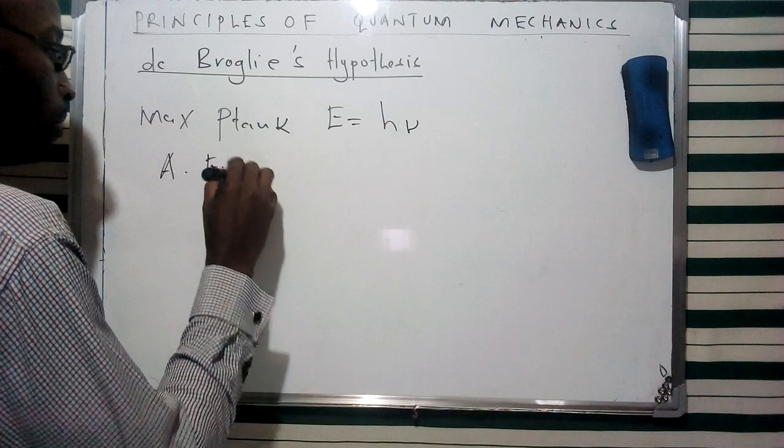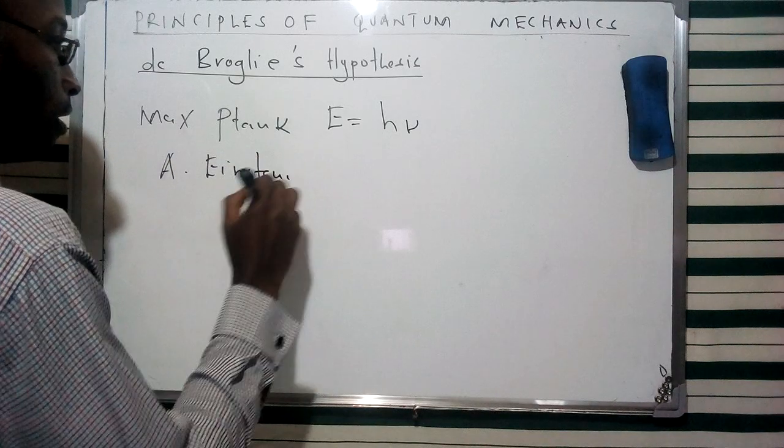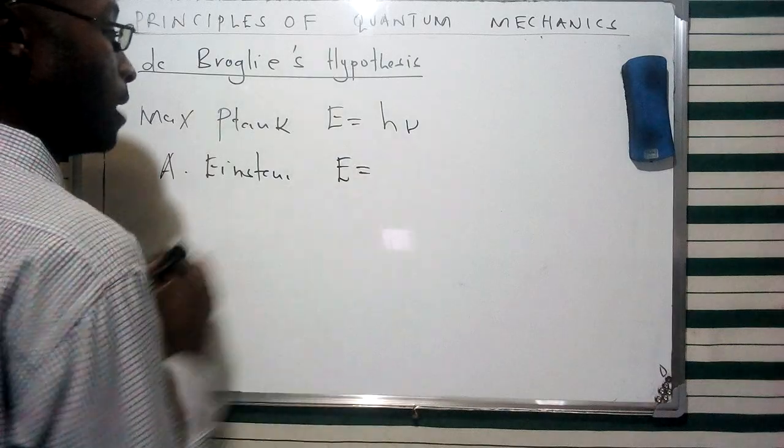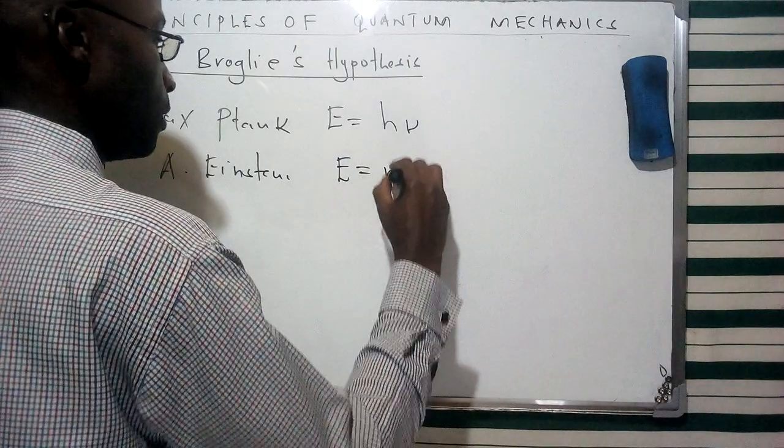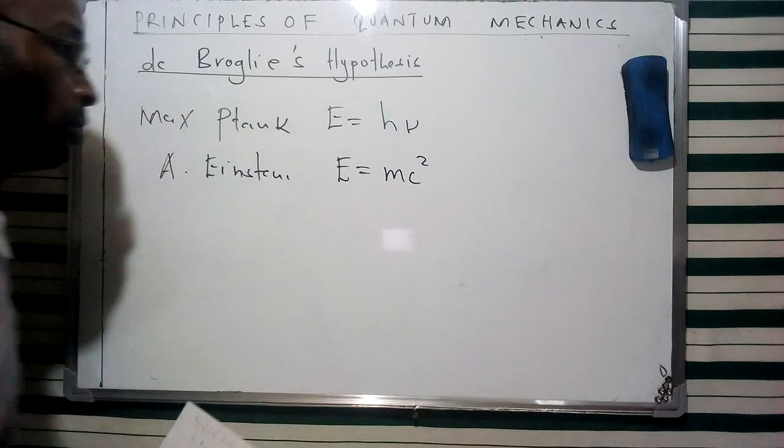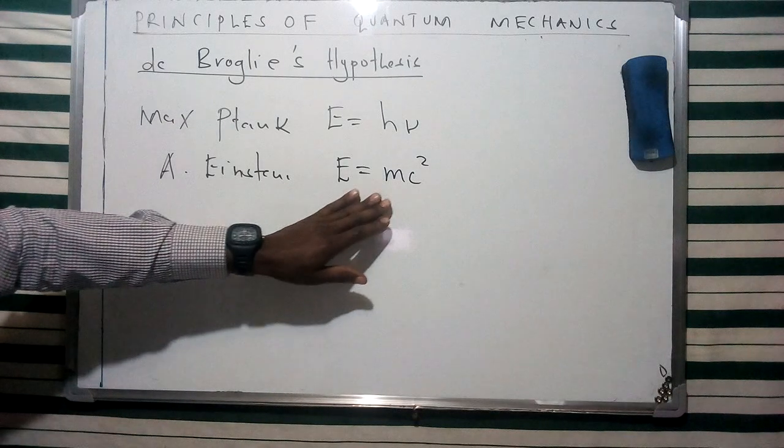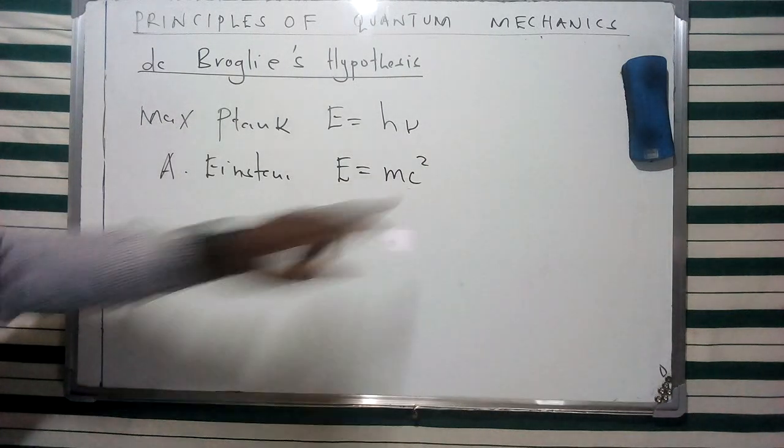From the mass-energy relationship, Einstein argued that we can describe the energy of a body using E equals mc squared, where c is the speed of light.